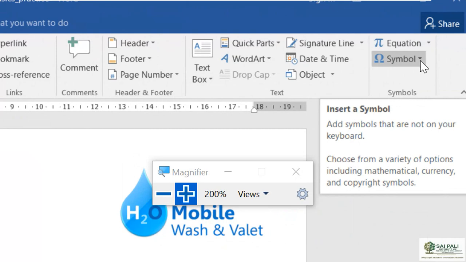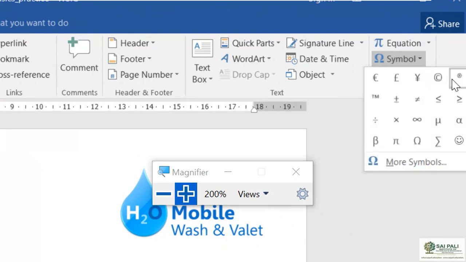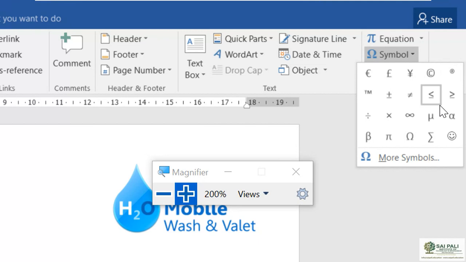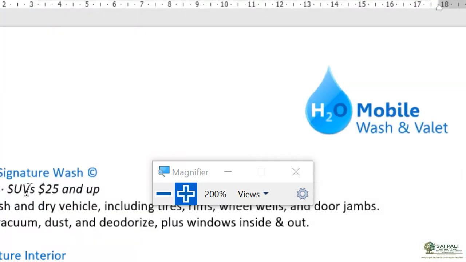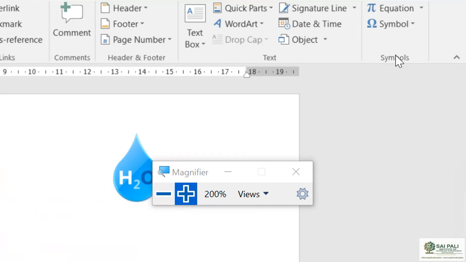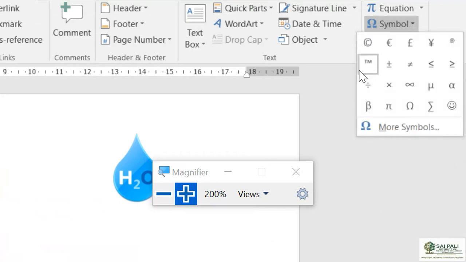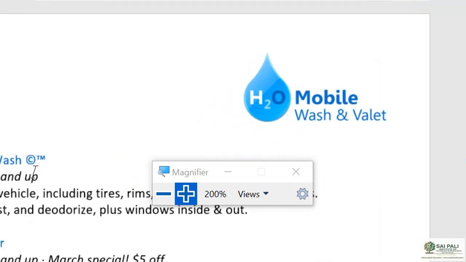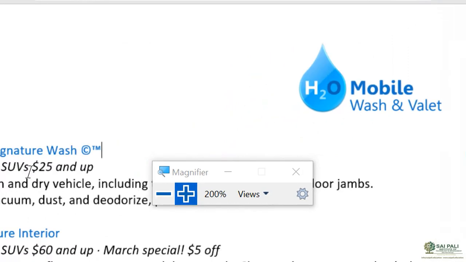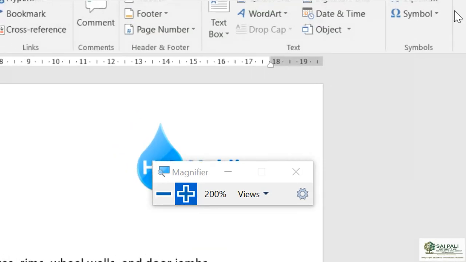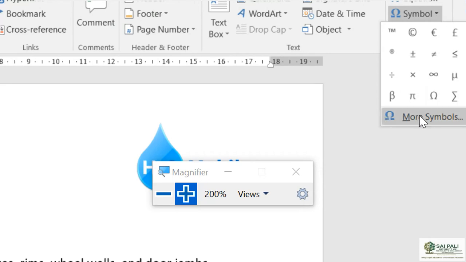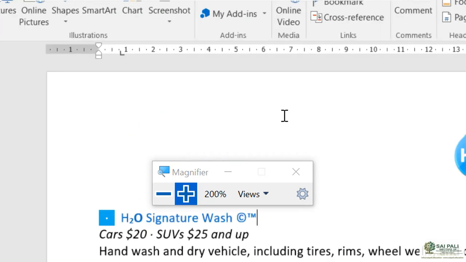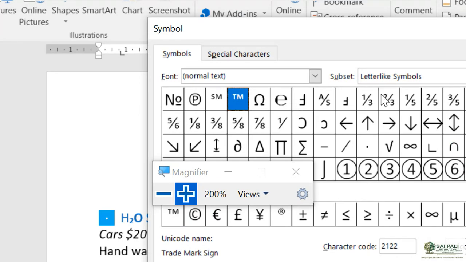When I click on the symbol, we can see different symbols which we use regularly. I want copyright, so I click on copyright, and you can see the copyright symbol. Or if you want the trademark symbol, you can select it, and it is also shown. Or if you don't have the symbol you want, you can go for the more symbols option, where you can get more symbols.